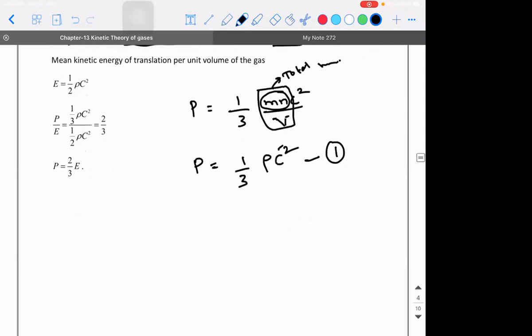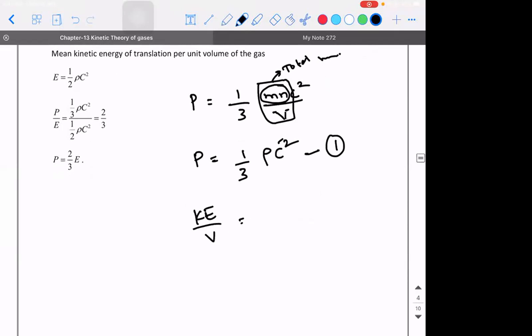Now, what can I call the average kinetic energy per unit volume of the gas? Kinetic energy of the gas is half into Mn into C square. I'm writing C square because it's average kinetic energy. Don't forget, it is average kinetic energy, not the kinetic energy of individual particles, which is highly impossible to calculate. Divided by the volume. Again, Mn by V represents density.